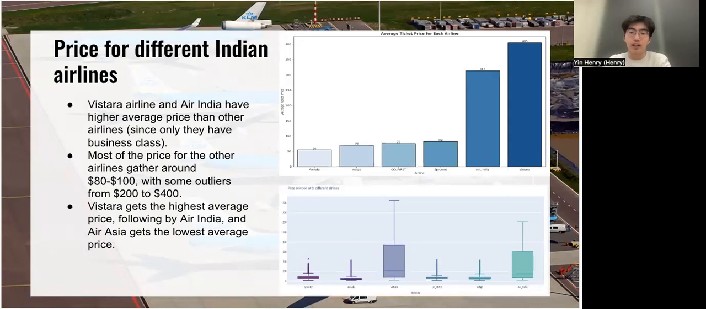So here are two diagrams that show the average price for different Indian airlines. We can see Vistara and Air India have higher average prices than other airlines, since only these two airlines have business class. Vistara gets the highest average price, followed by Air India, and Air Asia gets the lowest average price.